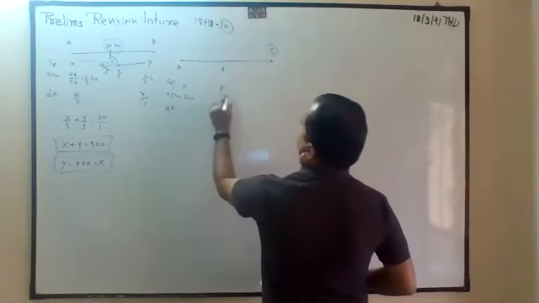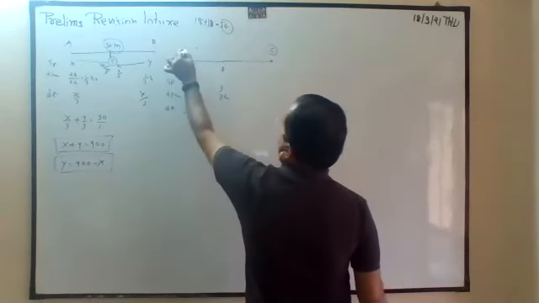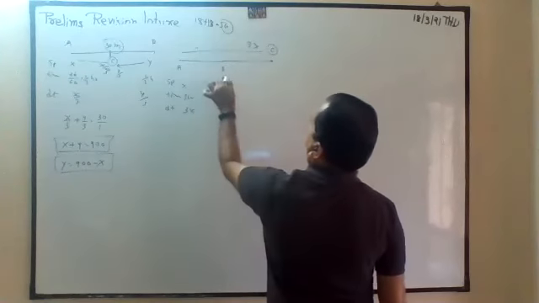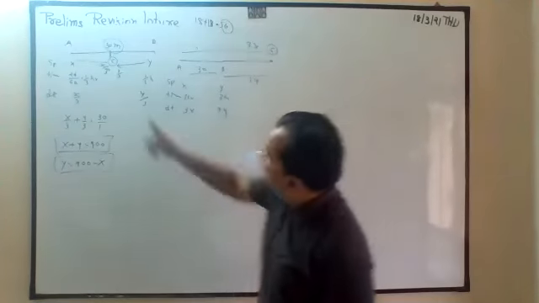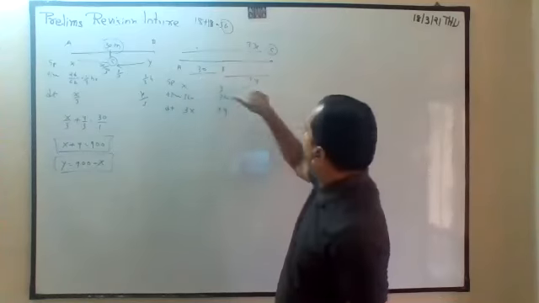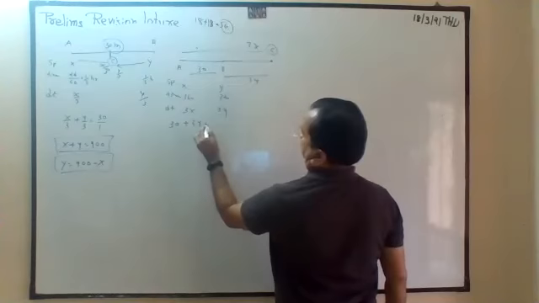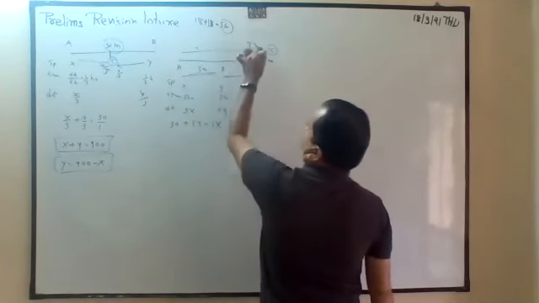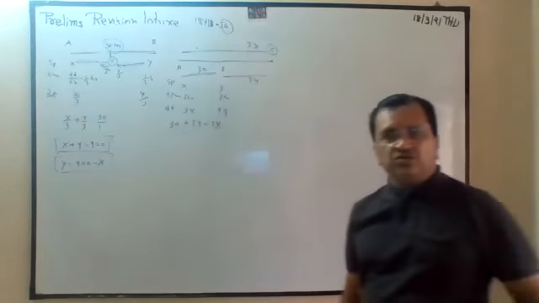3 hours. So this will travel 3x kilometer, and this will travel 3y kilometer, and this much is 30. Here we have done the total, but 3x minus 3y is equal to 30, or 30 plus 3y is equal to 3x. 30 plus 3y is equal to 3x. 1 plus 2 is equal to 3. Follow?